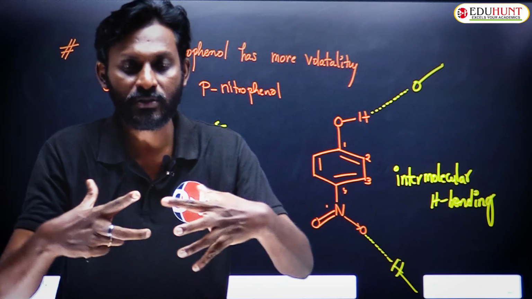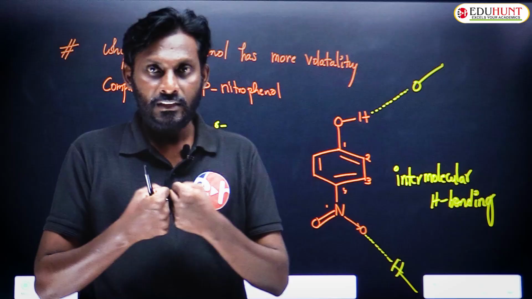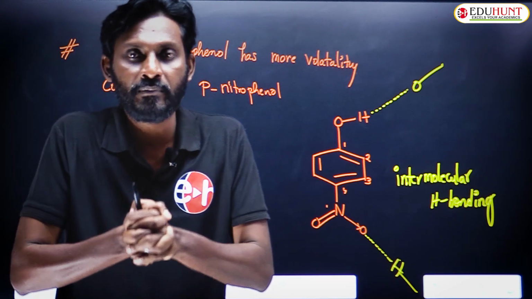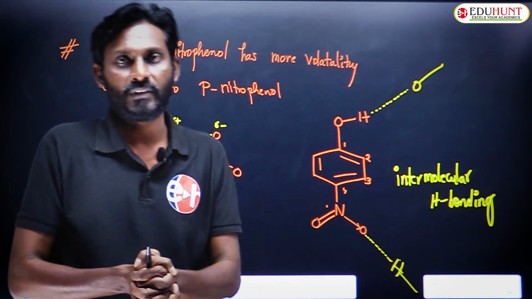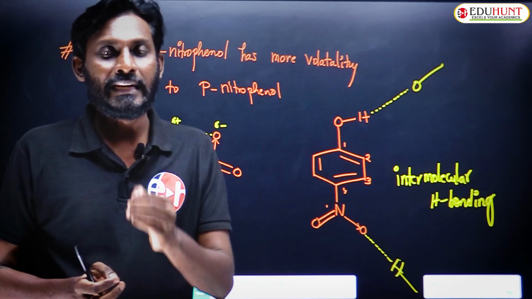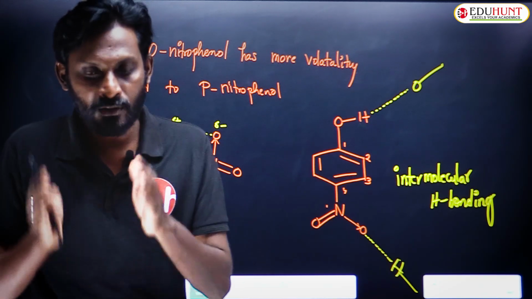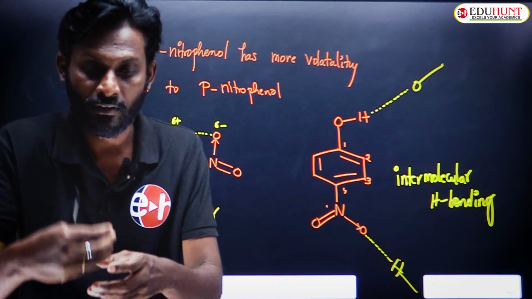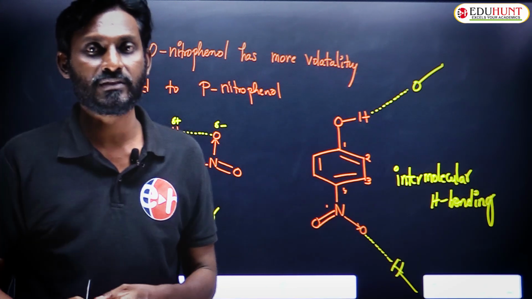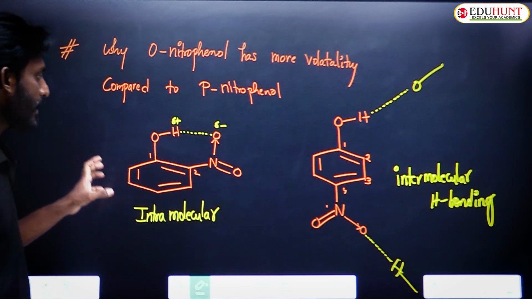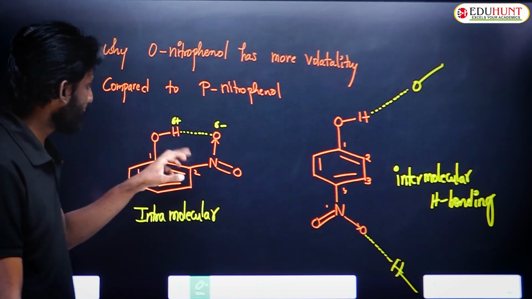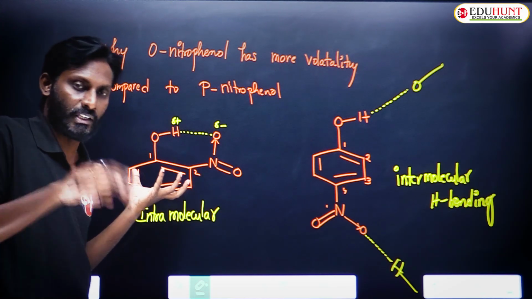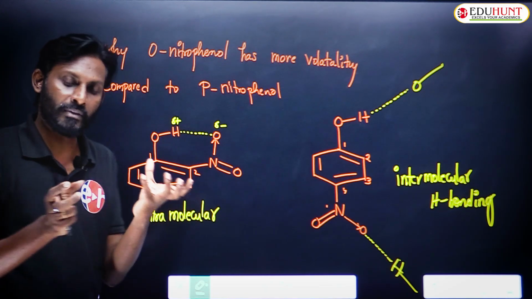So many molecules are associated as a group, so they are present together. So it becomes a little bit tough to break those attractions and vaporize the molecule, or get the molecules into the gaseous phase. Comparatively here what happens? The attraction is between two groups of the same molecule, but this molecule is present individually and another molecule is present individually.